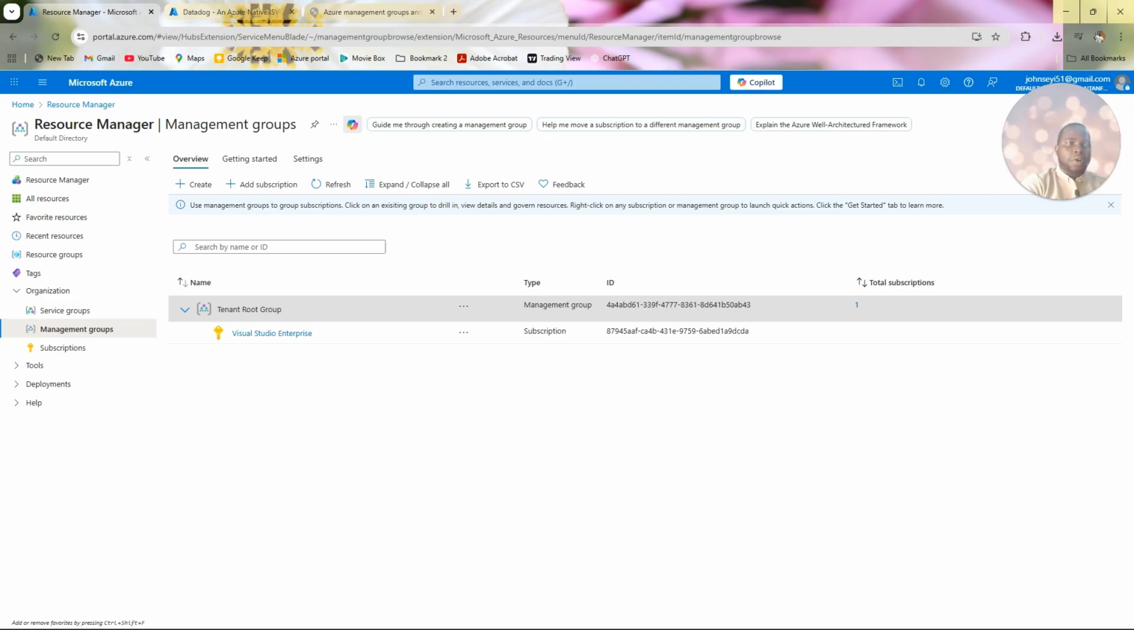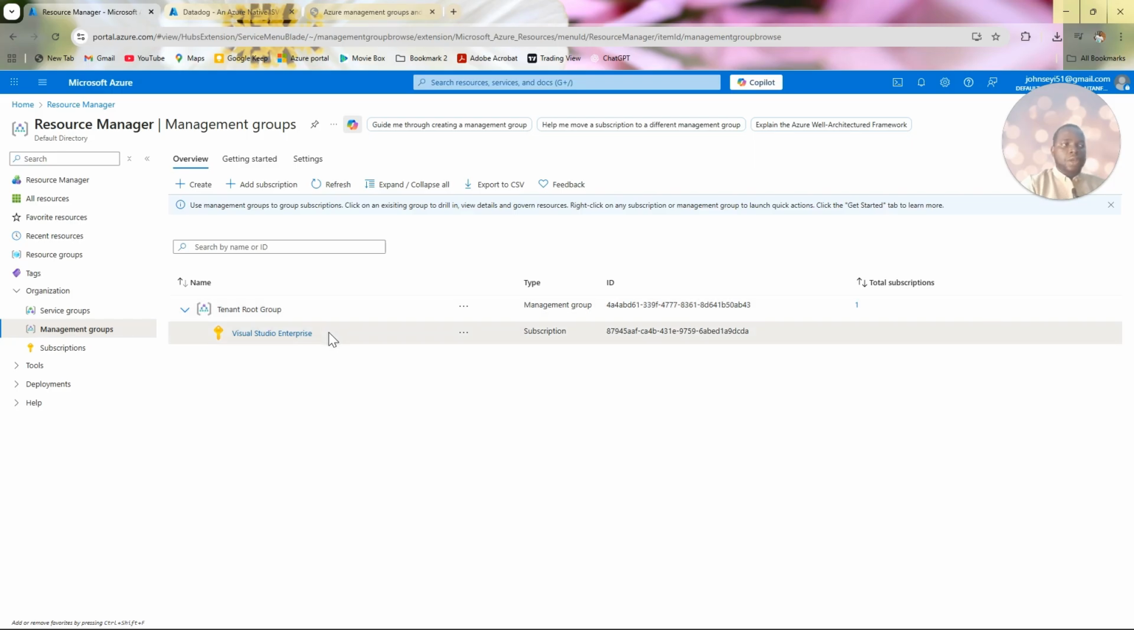And for instance, I can say, okay, I want to apply a policy. What a policy really means is what can be done under this particular management group. For instance, if I apply a policy under a management group, every subscription under that management group will follow that same policy. That's how it works. If I apply a policy under a subscription, every resource group under that subscription will follow that policy.